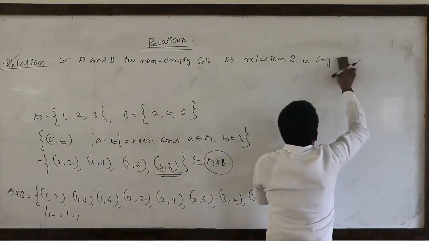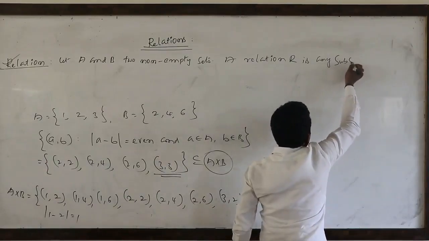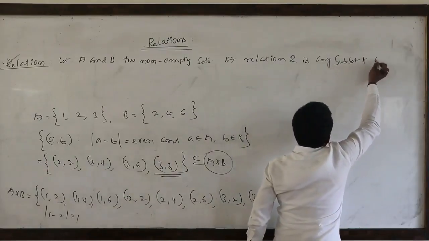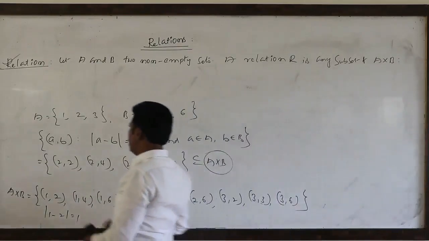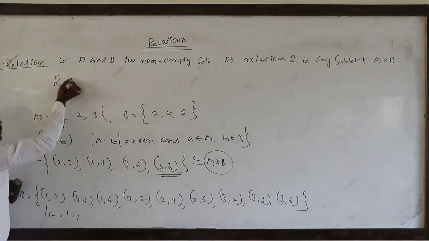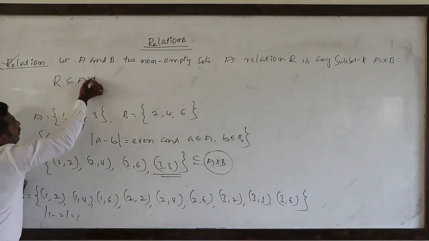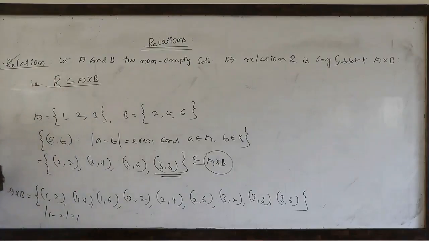Any subset, not only non-empty, any subset of A cross B. So here onwards, what is the relation? Relation is nothing but capital R, any subset of A cross B. Simple definition. What does relation mean? Any subset of A cross B is called a relation from A to B.